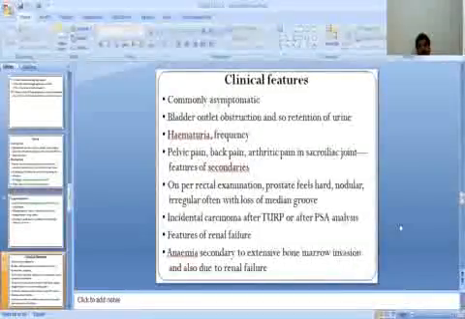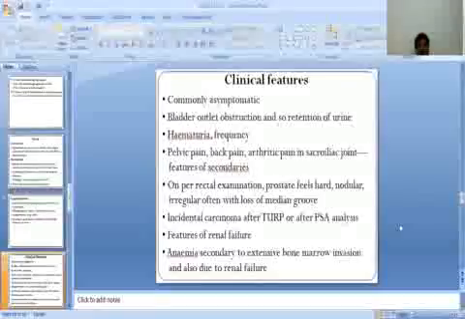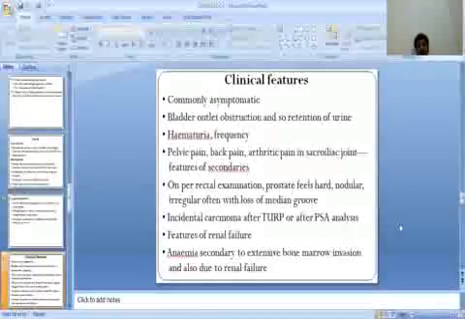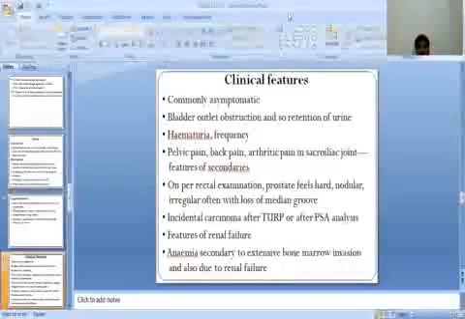Now, clinical features, diagnosis and treatment we will discuss in the next class. So this is all about carcinoma of the prostate: definition, staging, spread, etc.